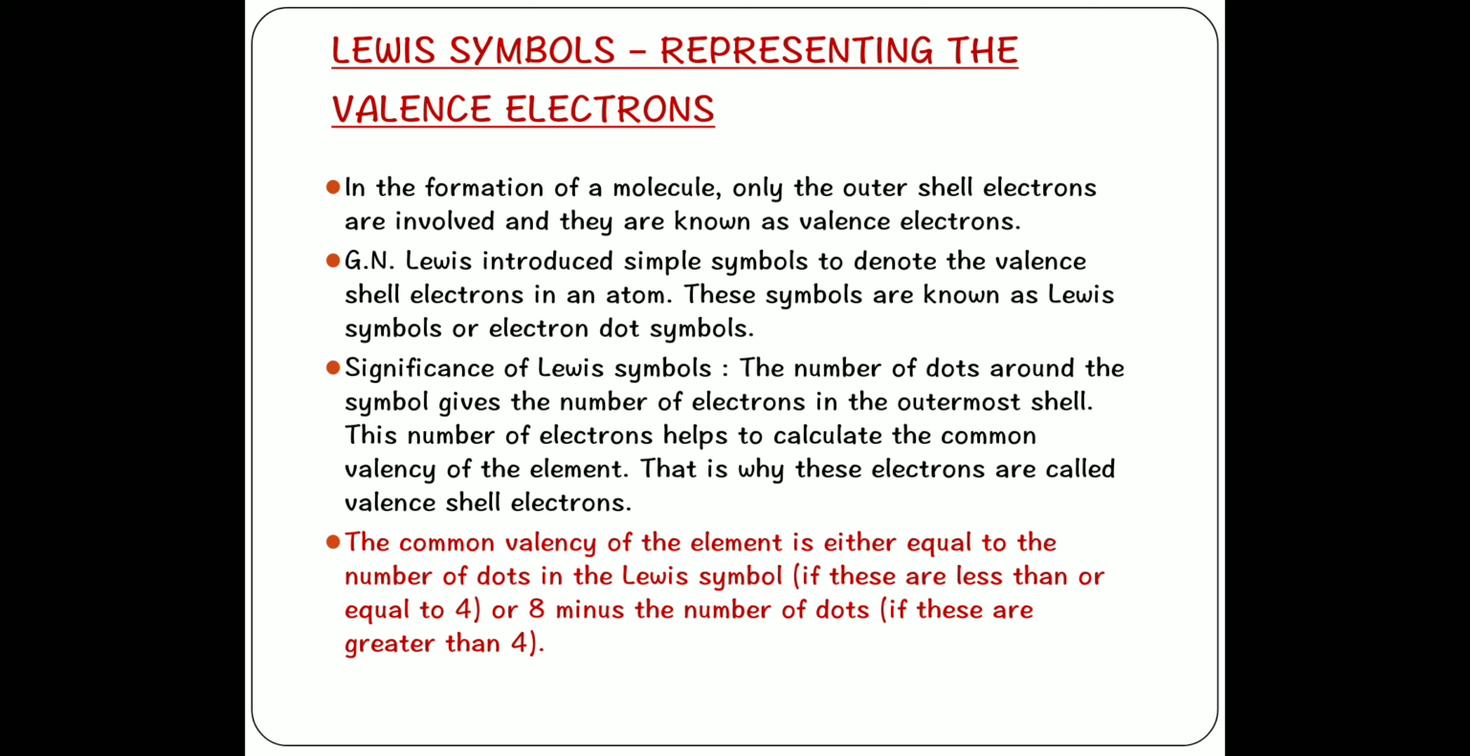This means that when we know how to draw the Lewis dot structures, we can easily find out the valency of a particular element. And please note this point: the common valency of the element is either equal to the number of dots in the Lewis symbol, provided there are less than or equal to 4, or 8 minus the number of dots if these are greater than 4.